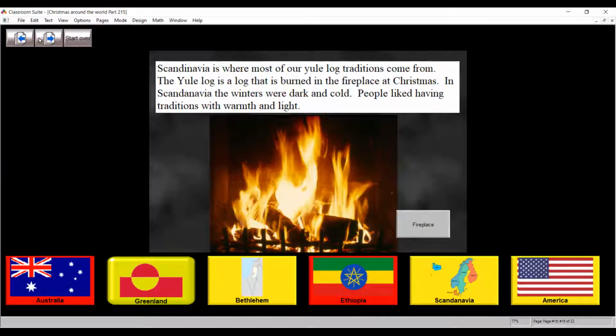Yes, so sometimes at Christmas time you might hear people talk about a Yule log, and this originated in Scandinavia. They would burn a log in the fire, and they would make some light and some warmth, even though it got dark so early.